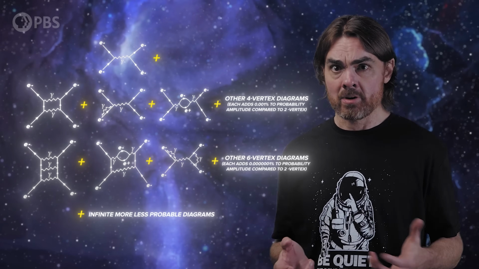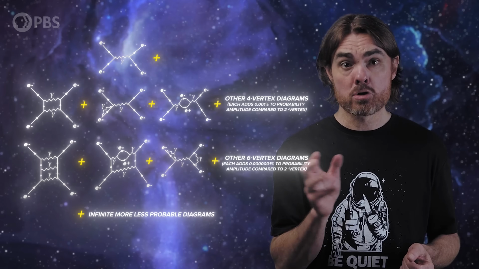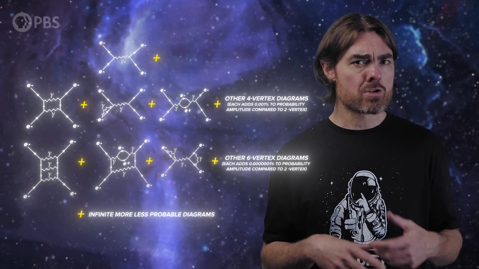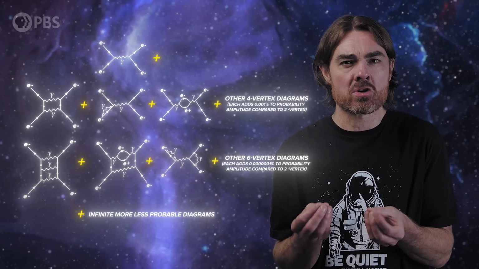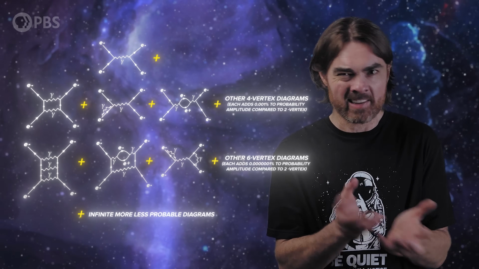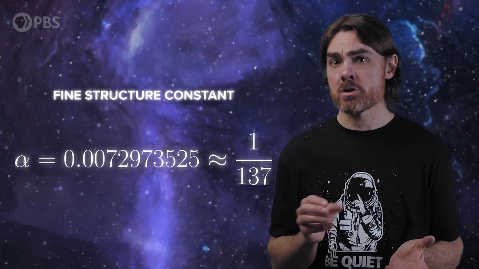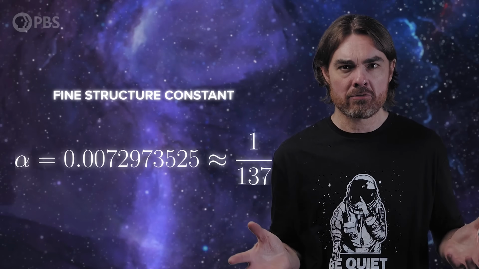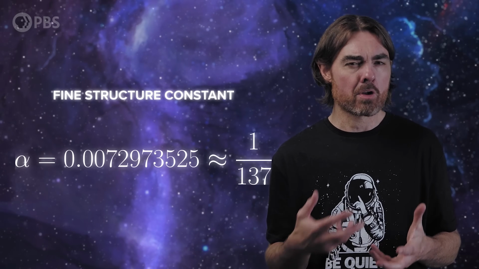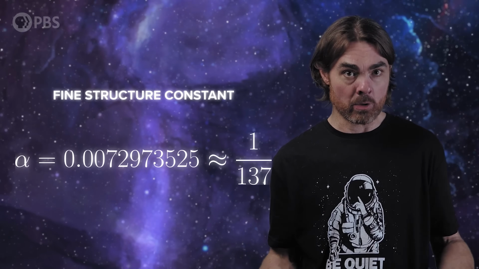A diagram with only 6 vertices is nearly 20,000 times less likely than the simplest 2-vertex diagram. So we just choose the precision we want for our calculation and ignore any interactions that nudge the probability by less than that precision. This 1/137 thing is the fine structure constant. It's the coupling strength between the electron and the electromagnetic field. The smallness of the fine structure constant means the electromagnetic interaction is relatively weak, relative to the strong force anyway.